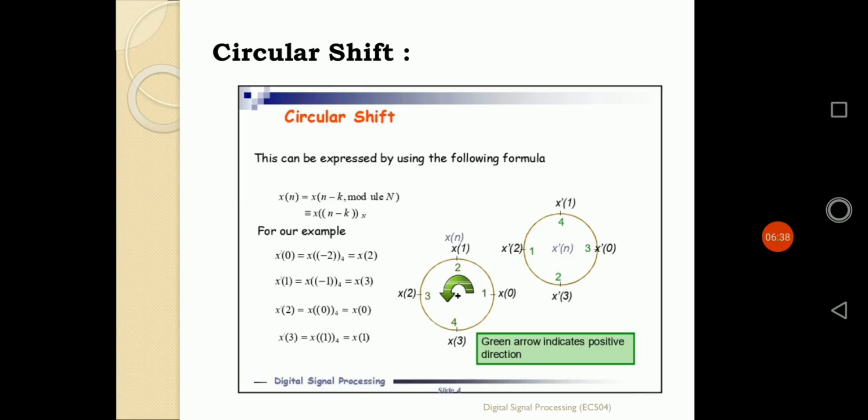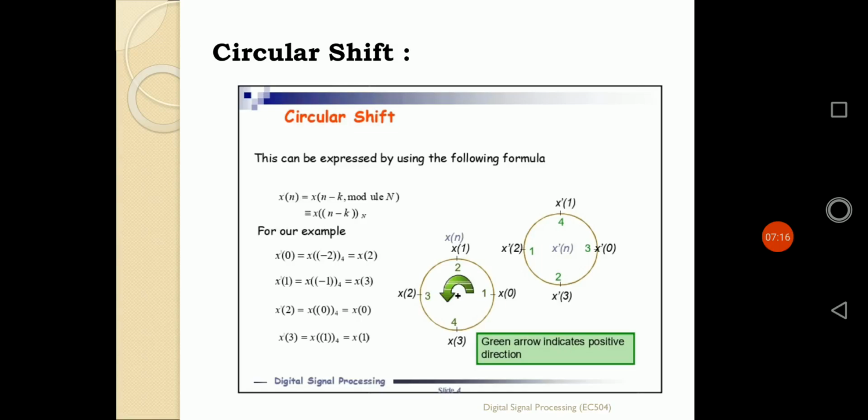So according to the circular representation, if I want to put the values of x of n as x0, x1, x2, x3, there are 4 points. Starting from the point in the green circle approach, all the values 1, 2, 3, 4 will be put: from x of 0, it will be 1, from x of 1, it will be 2, from x of 2, it will be 3, and from x of 3, it will be 4. The positive representation of the sequence will be anti-clockwise, starting from the right-hand point x of 0.